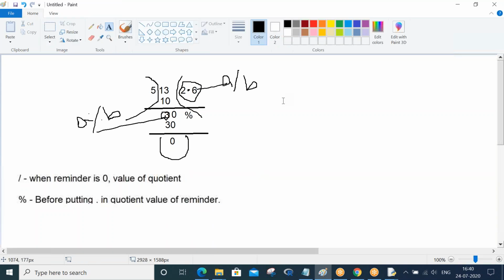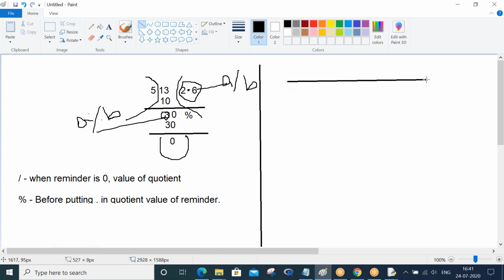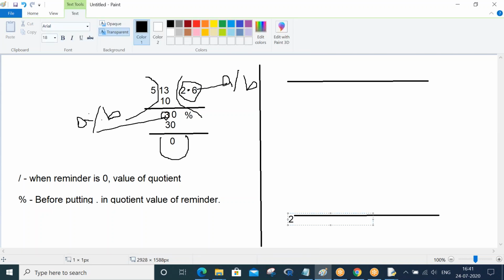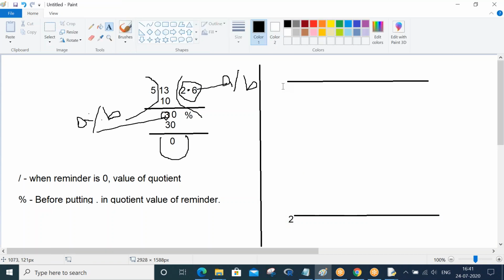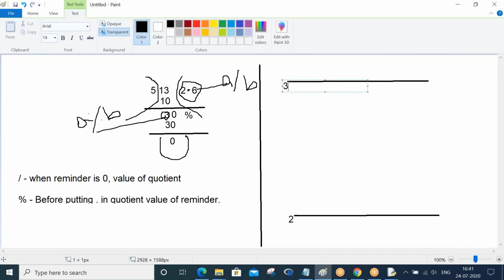Okay, so then let me explain what floor division is. Floor division is very simple. Let's say I have a ceil like this, and a floor like this. Here you have value 2, and here I have value 3.